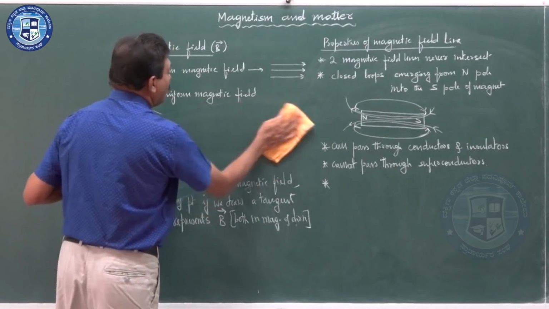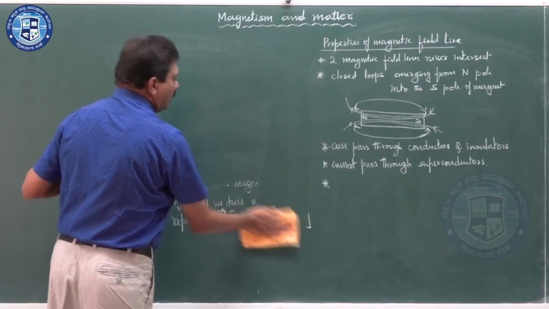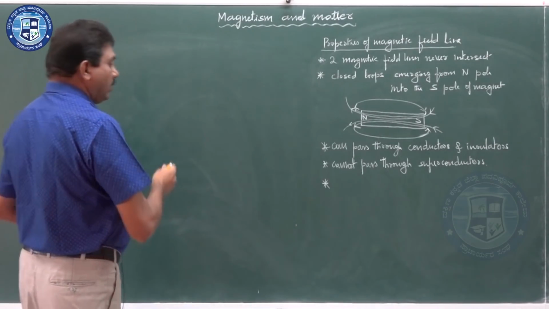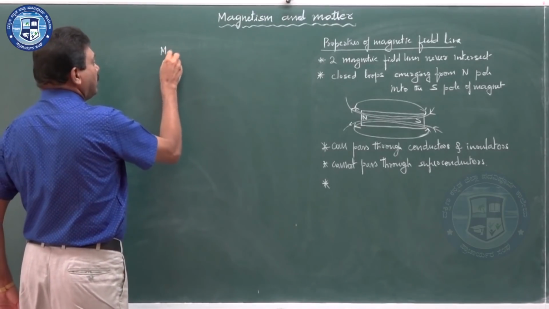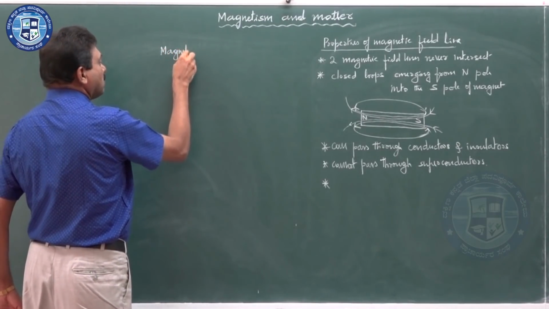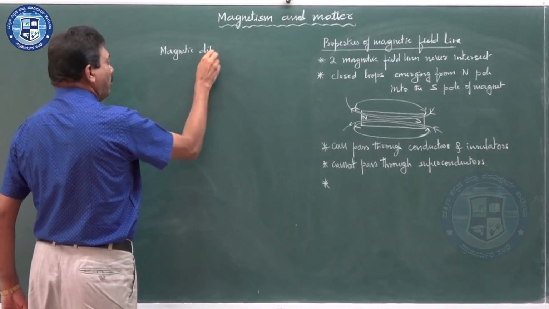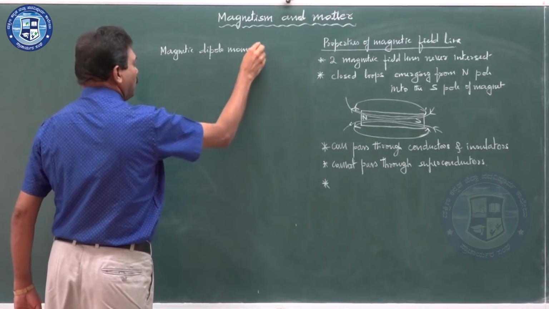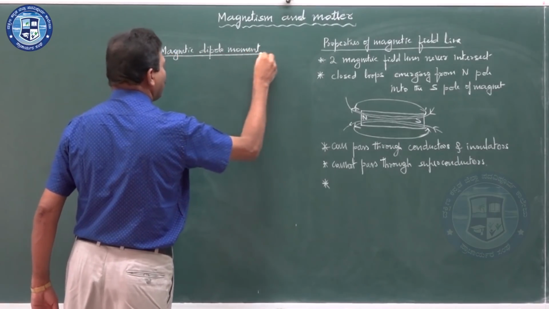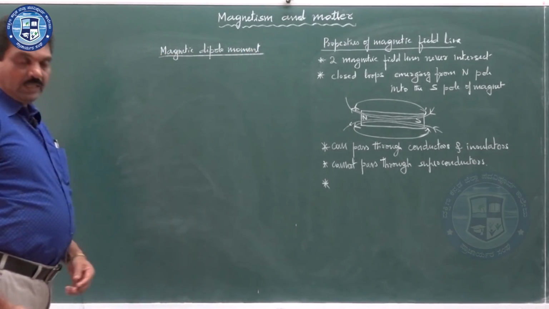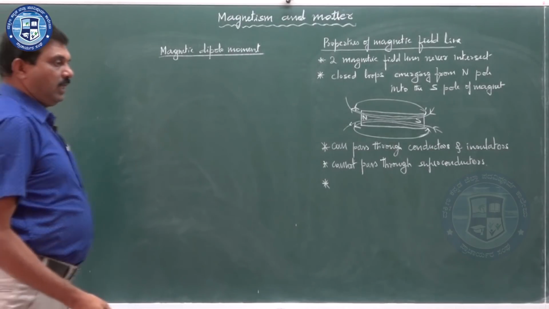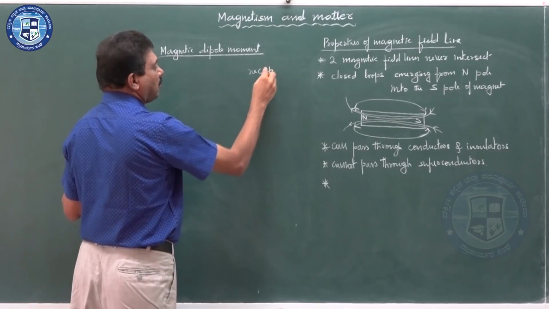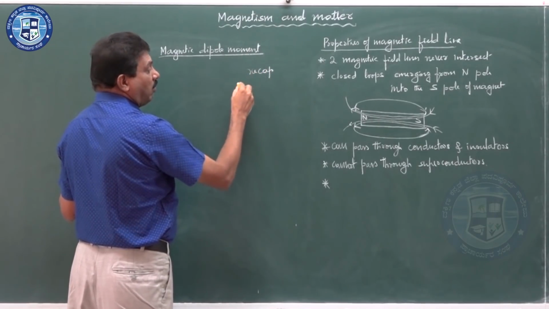Next, one of the important properties we can observe is the magnetic dipole moment. We similarly studied the electric dipole moment in electrostatics. Let us recap that electric dipole moment.